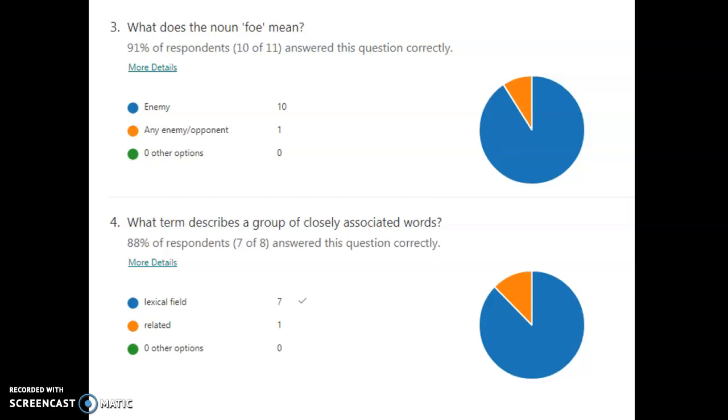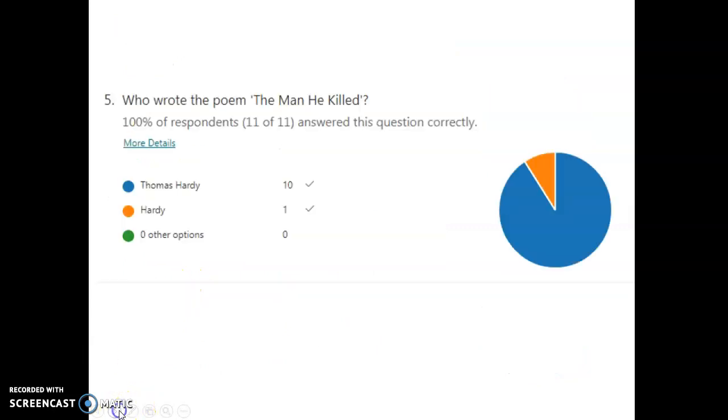Question 4, what term describes a group of closely associated words? The majority got that right again there. It is the lexical field. A lexical field is a group of words that all link to each other somehow. With this other answer here, they are words that are related to each other, but the technical term for it is lexical field. A lexical field is a group of closely associated words.